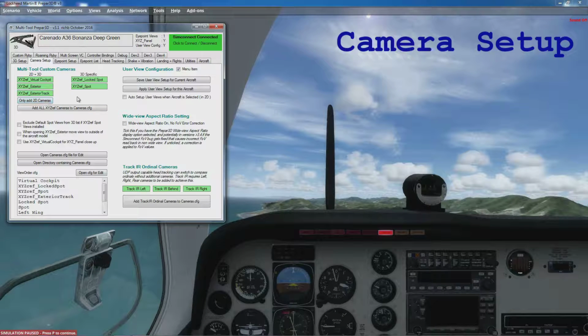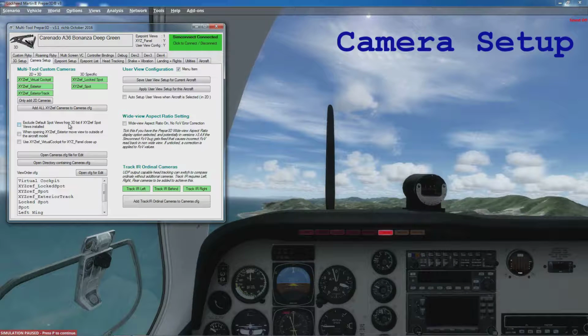If you have a 3D monitor, then click the all cameras. If you only are running 2D, then click the 2D cameras. So these cameras are used extensively throughout the program for various effects the program has.